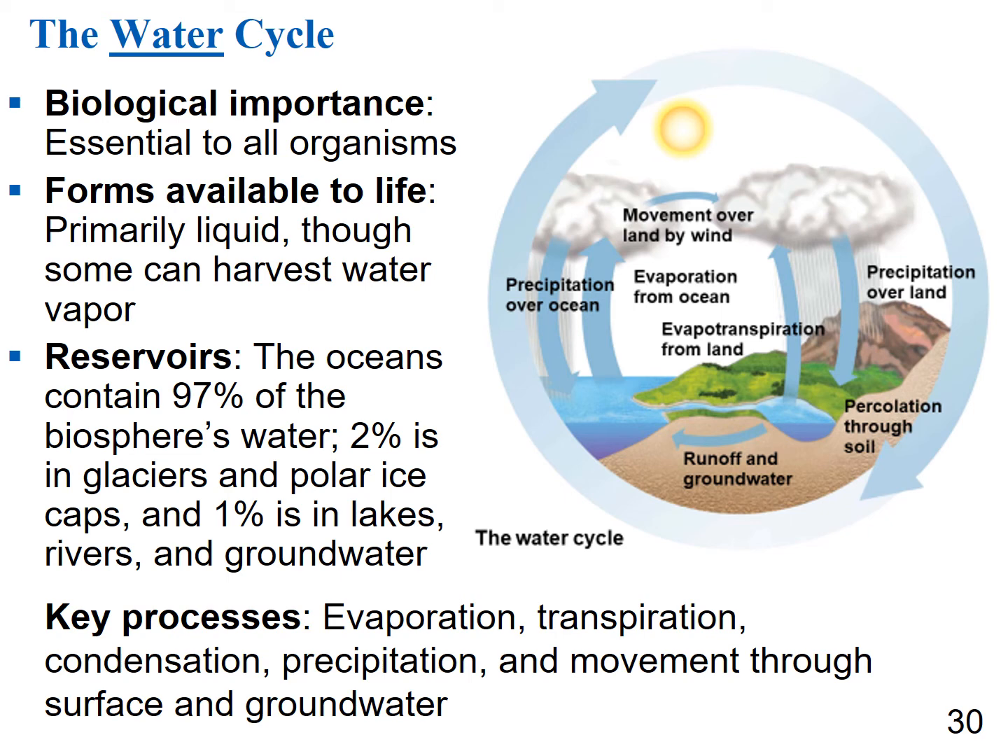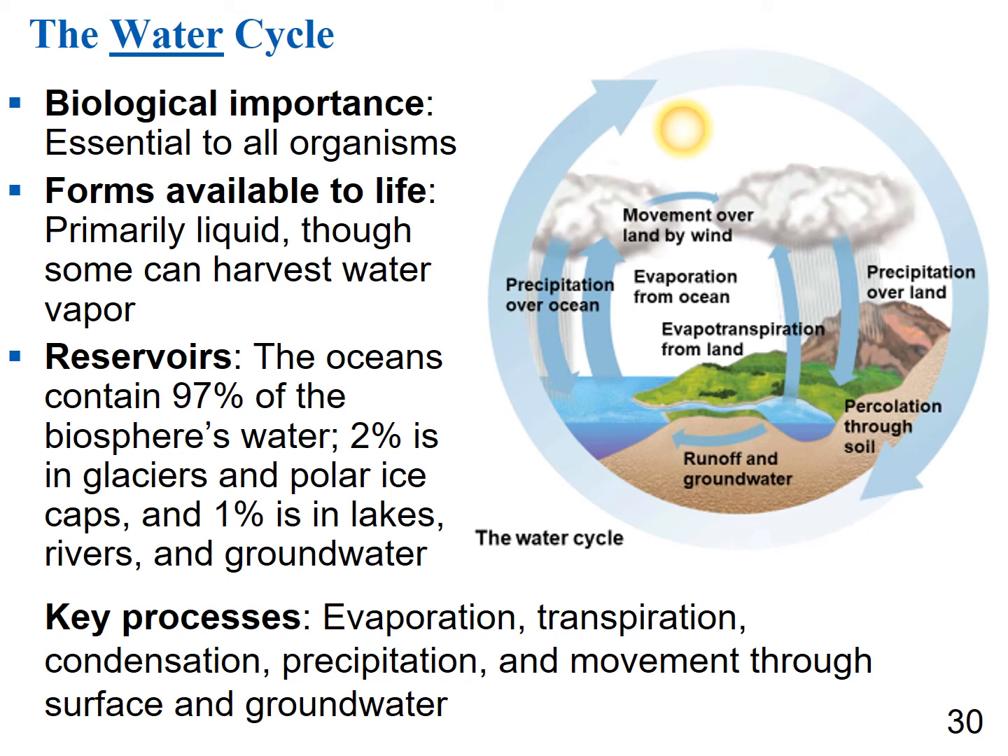So why does water matter to living things? I mean, living things are like 70% water, give or take, depending on what you are. So all living things need water. Typically, living things are getting liquid water, although some can harvest water vapor. And the oceans contain about 97% of the Earth's water. 2% is in glaciers and polar ice caps. 1% is in lakes, rivers, and groundwater. I don't care that you know the exact percentages there, but have a rough idea. Oceans contain the majority of the water, and only roughly 1% is in lakes, rivers, groundwater, but don't memorize the numbers there. Key processes include evaporation, transpiration, condensation, precipitation, and movement through surface and groundwater.